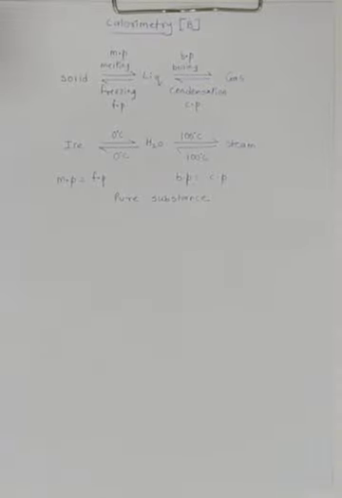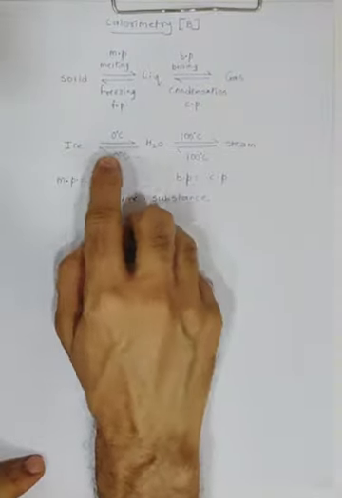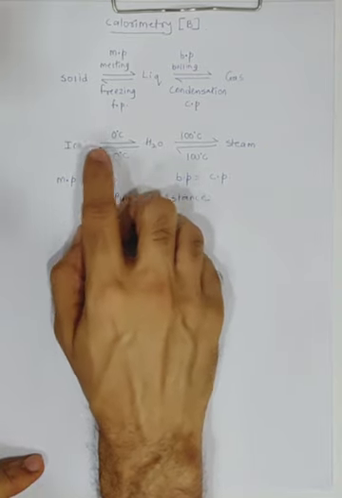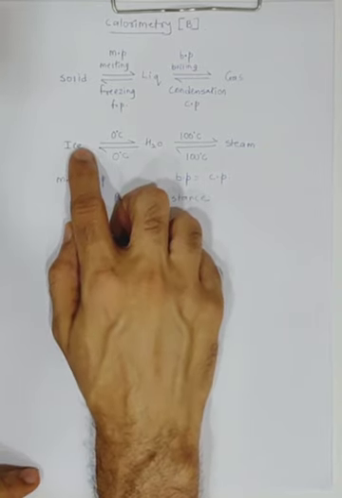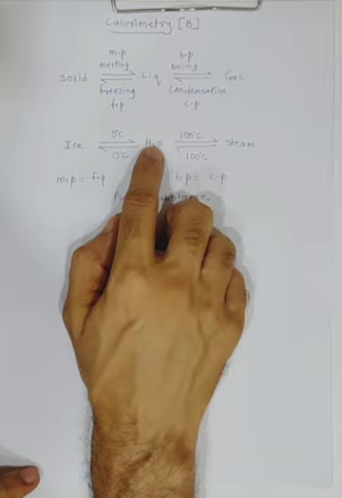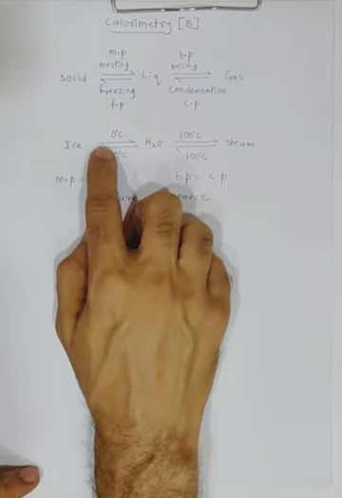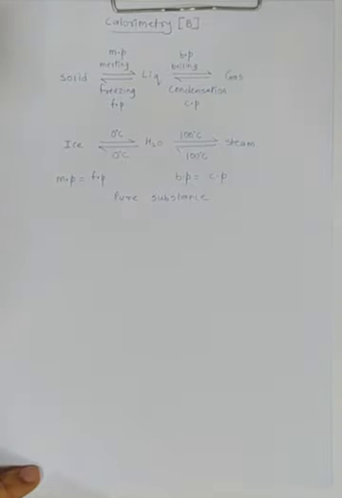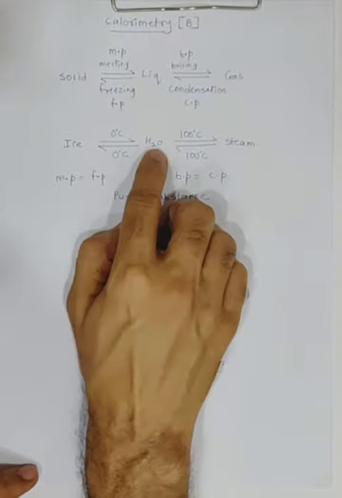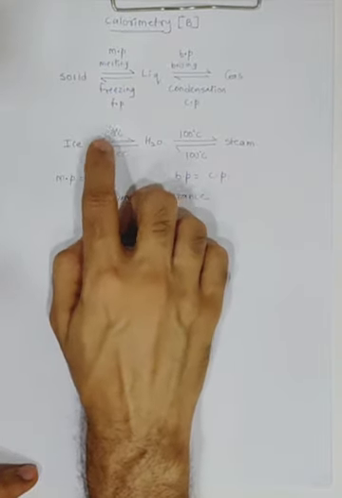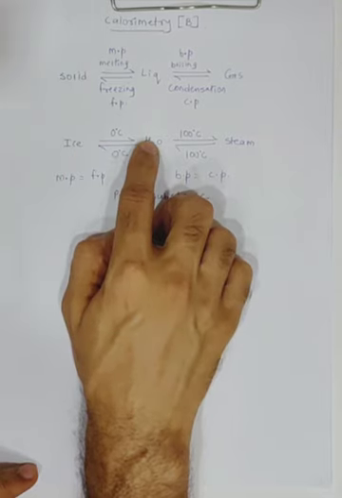Clear? Just tell me now, when I am converting ice into water, will you be supplying heat or absorbing heat from it? We will be supplying heat. And when you want to convert water into ice, you are going to remove the heat from it. Correct? So when you want to convert ice into water, you can just let it melt itself, or you put it on a gas and it will melt faster.